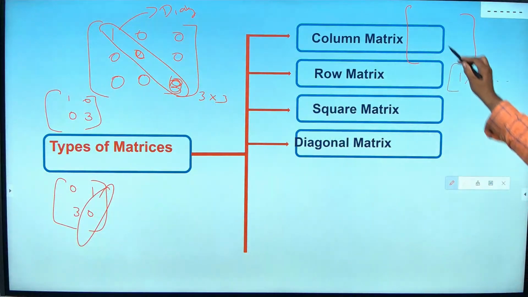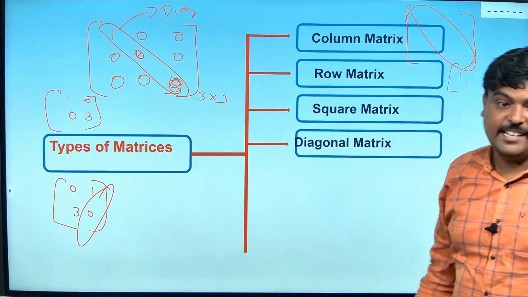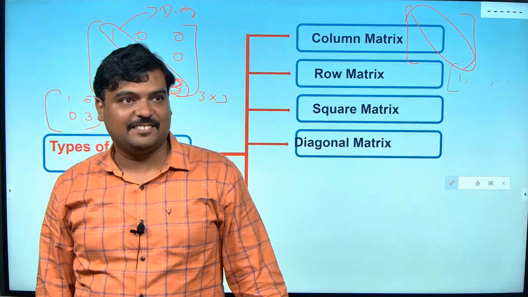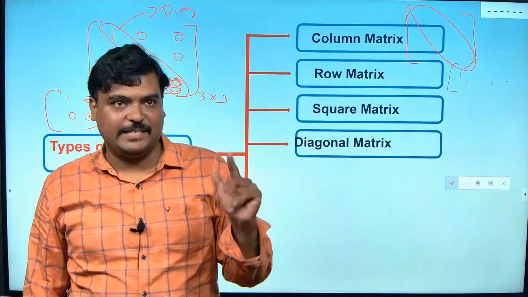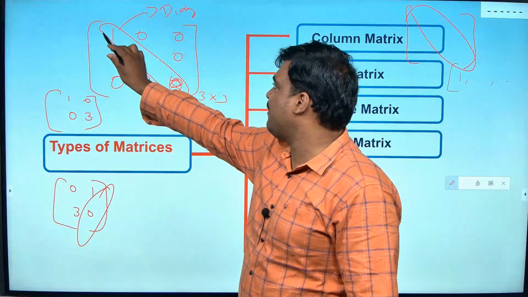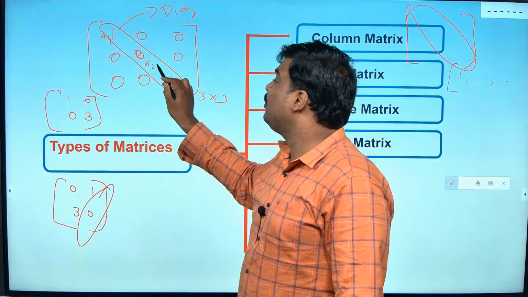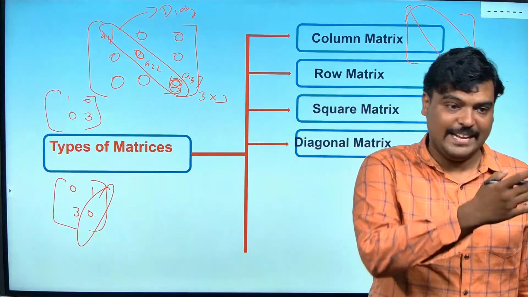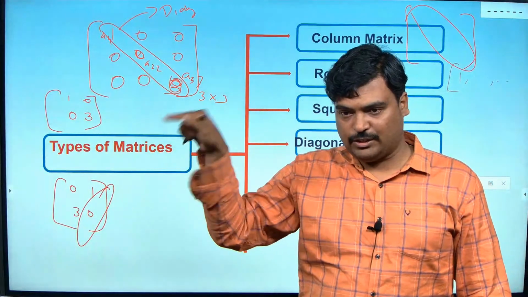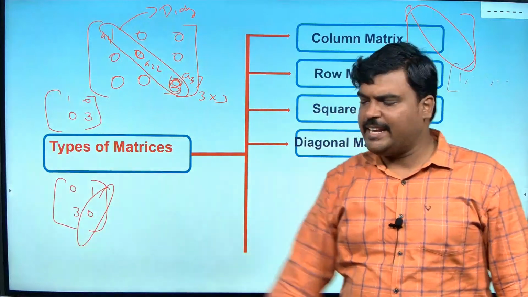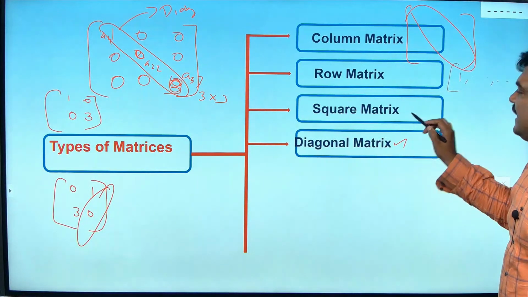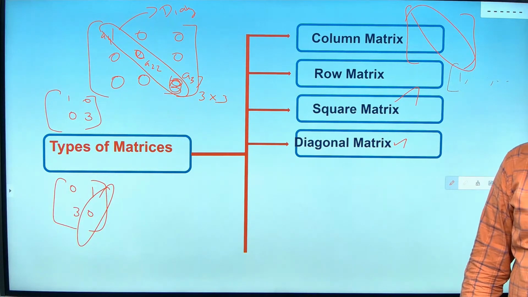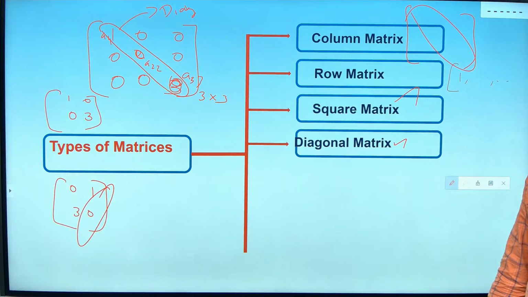What I need is only this one, or as a very short cut, A11, A22, A33, A44, A55, these are the diagonal elements. The number of rows and number of columns should be the same. This is A11, this is A22, this is A33. So all the diagonal elements should be non-zero. See, the first condition to be a diagonal matrix is that it should be a square matrix. A matrix can be a diagonal matrix only if it is square. Are you getting, guys?